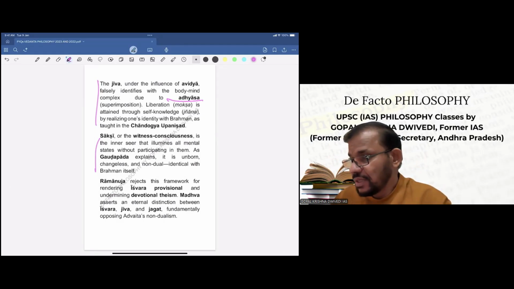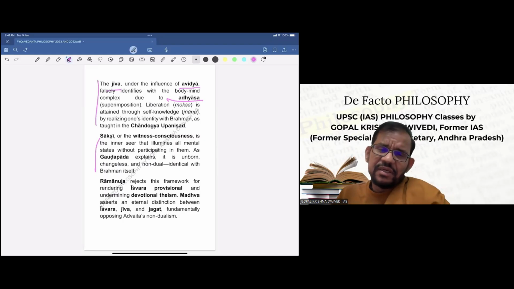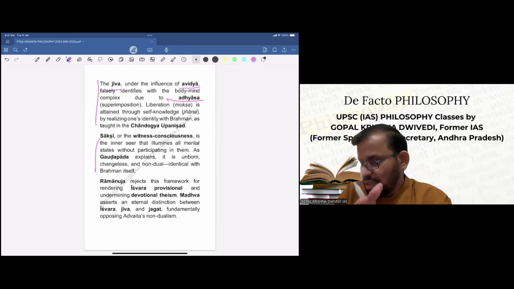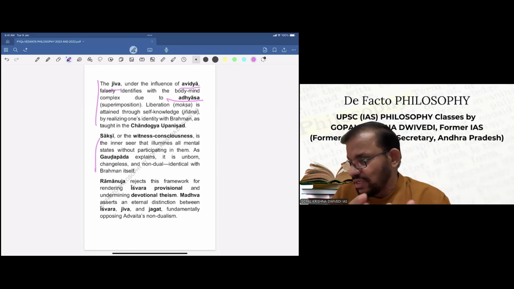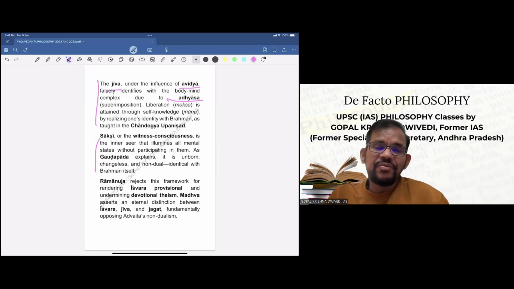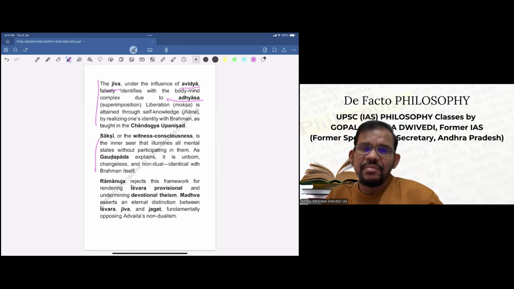adhyasa. One more thing I want to tell: important words and phrases, technical terms, names, etc., you need to underline in the actual exam. Whatever needs to be underlined in my presentation, I have made bold. I want to tell all the students to please follow that. Otherwise, even if you have written something very good, the examiner may not be able to see it. So whatever we write, we have to attract the attention of the examiner. Accordingly, we need to underline prominently so that the examiner's attention is attracted immediately.